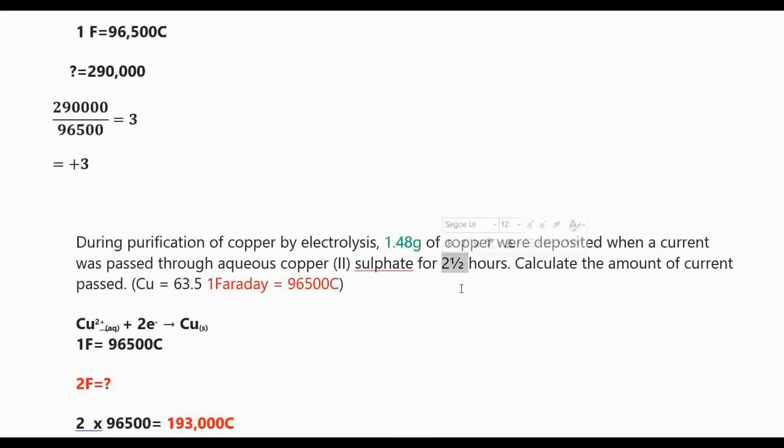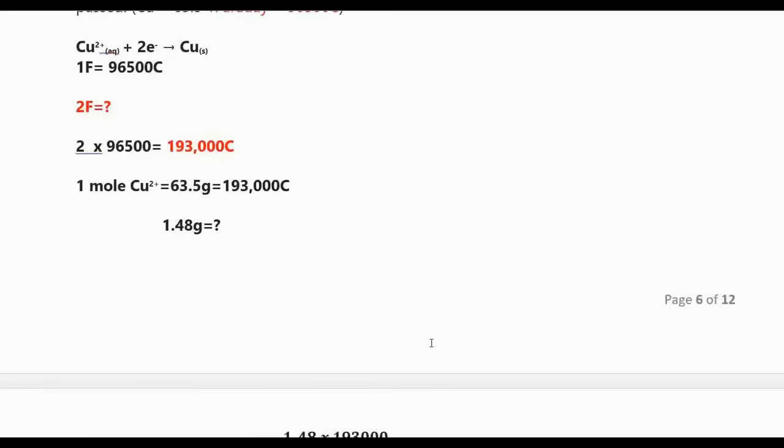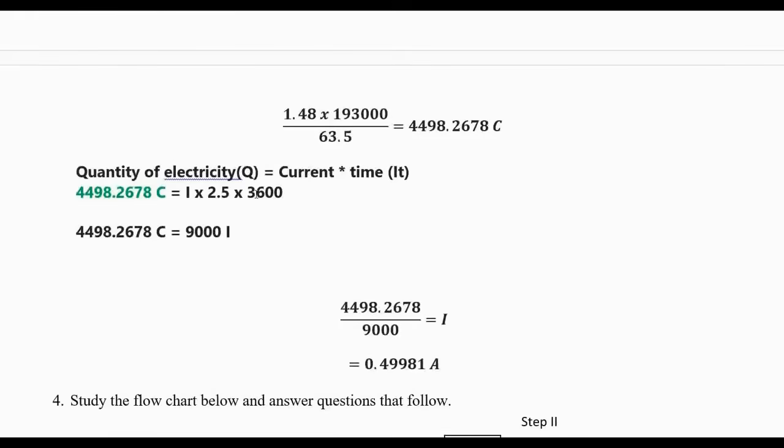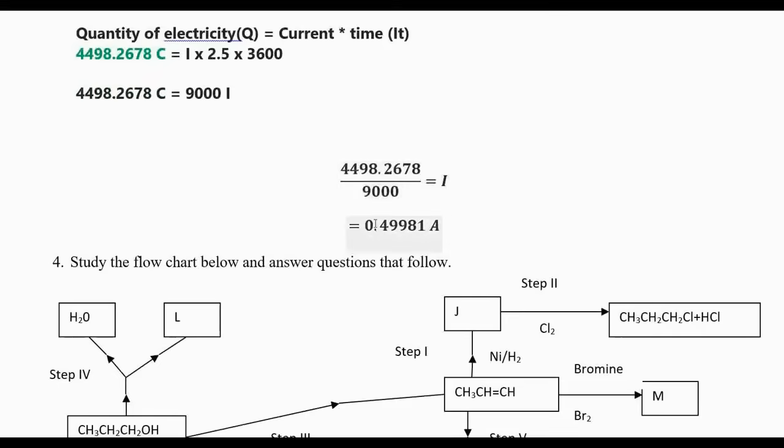So you must convert these hours to minutes and then to seconds. How do you do that? You know that 1 hour is equal to 3,600 seconds, because 3,600 is 60 times 60. You convert this to seconds by multiplication of that. So we have 9,000 I, and if you divide by that, you will find that our current is 0.5 amperes.